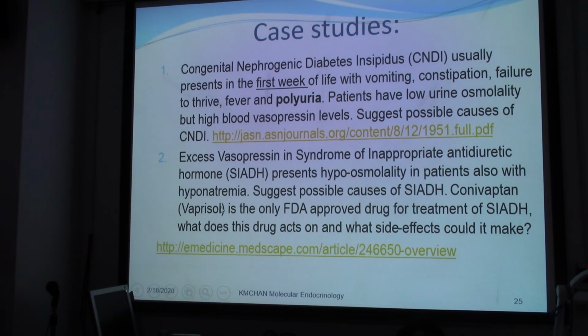So obviously this drug again acts on the receptors. Okay, and at the same time, could you suggest how the drug acts on the receptor, or where does it act, and the side effects that it could have for this patient. Okay, you may again click into this review from an article about SIADH. So I'm not going to tell you all the answers here, but I've already given you some hints onto the drugs and also the patients relating to these genetic diseases.